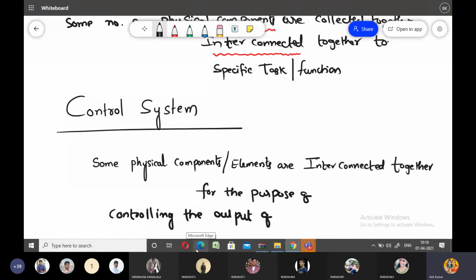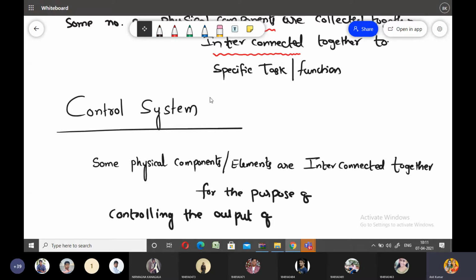For example, if some physical components are interconnected together for the purpose of controlling the output quantity, then we can call that particular system a control system.